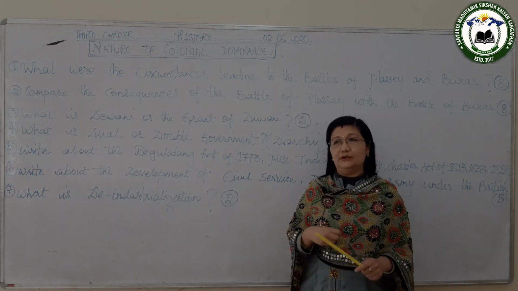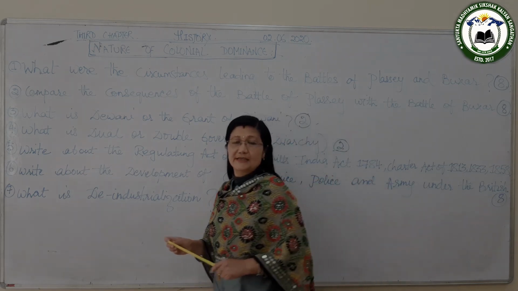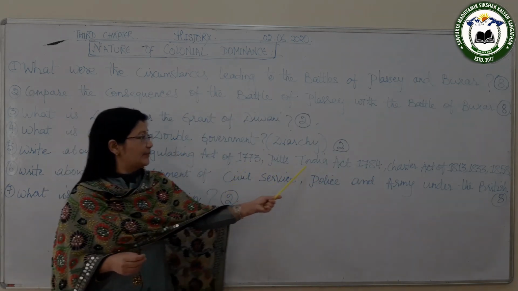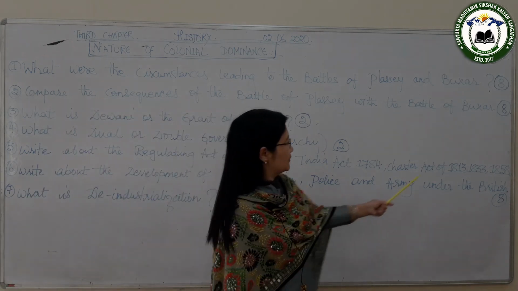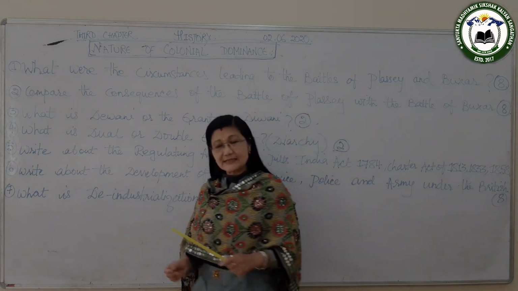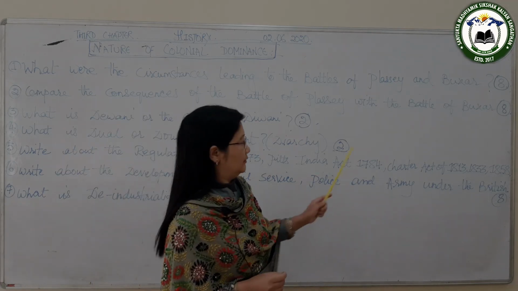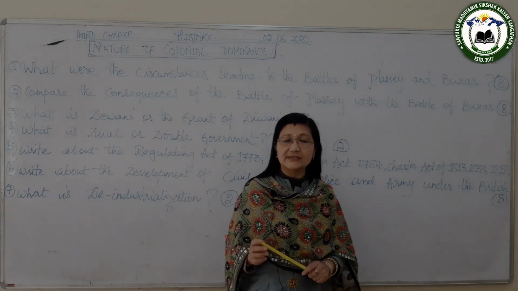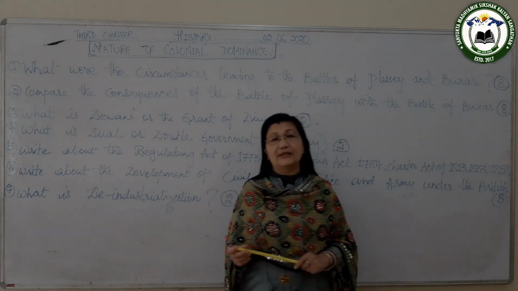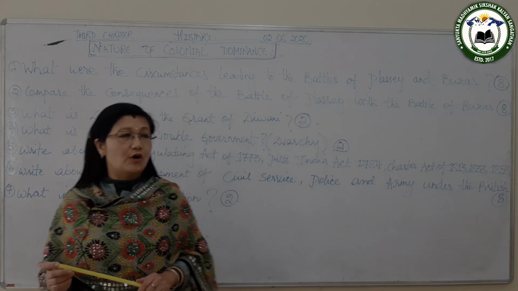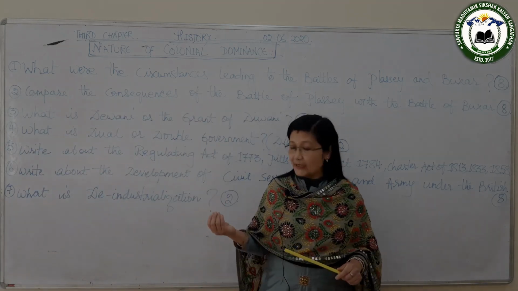Now the British, a new phase started after this act in the British policy of territorial expansion. So these all are about the Pitt's India Act of 1784. Then another act was passed in 1813, and this act brought an end to the right to trade of the East India Company. Now the East India Company could not trade. That right was taken away by the Act of 1813. And in the same year, the British also gave 1 lakh of rupees for the promotion of education in India.